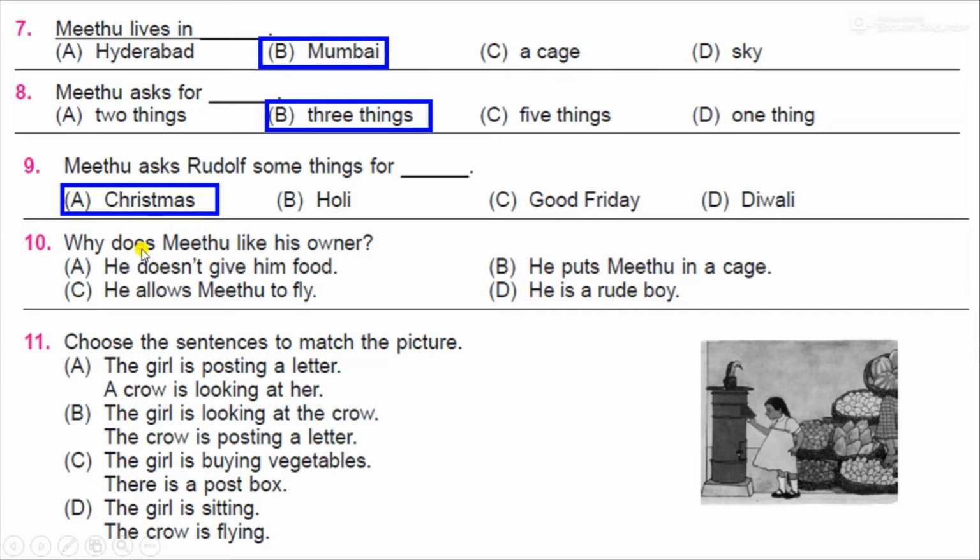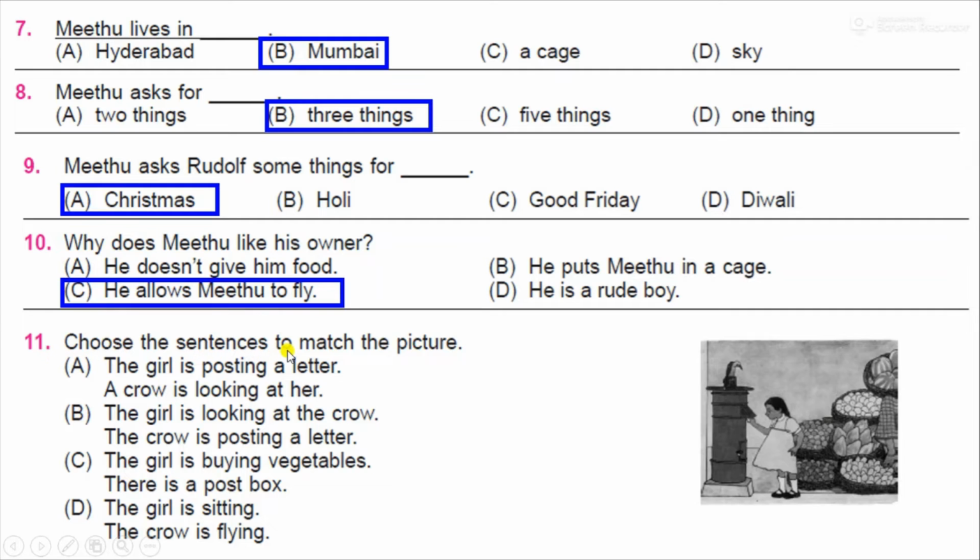Question number 10. Why does Mithu like his owner? He doesn't give him food. He puts Mithu in a cage. He allows Mithu to fly. He's a rude boy. And the answer is, he allows Mithu to fly.